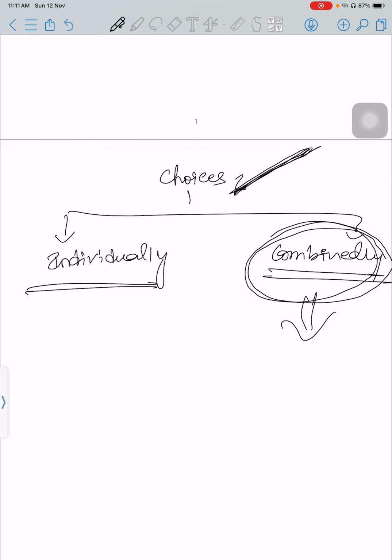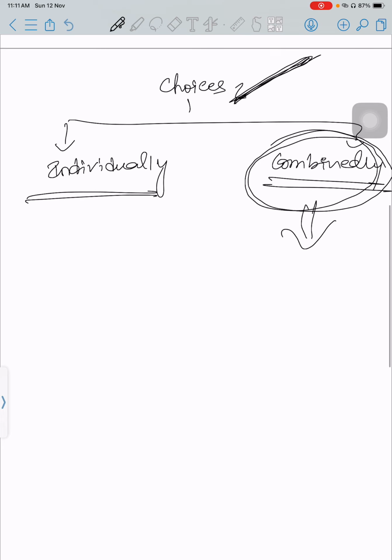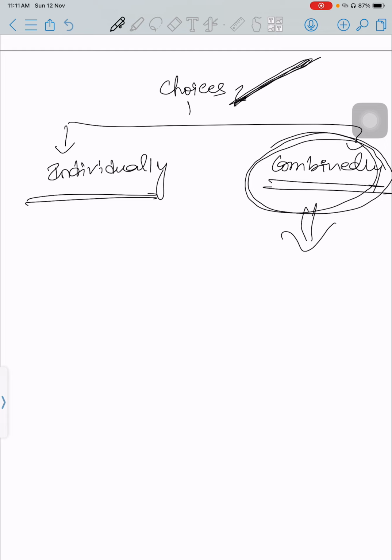Sir, why the combined aspect? The simple reason or logic is, let me give you an example. Suppose your company X Limited is controlling three companies: Y Limited, Z Limited, A Limited.